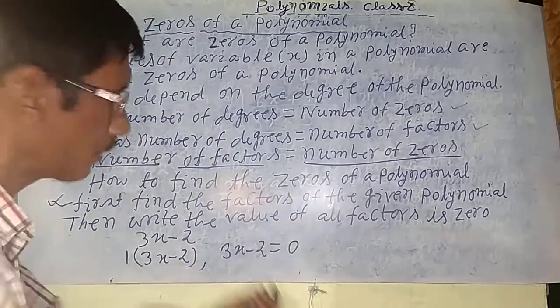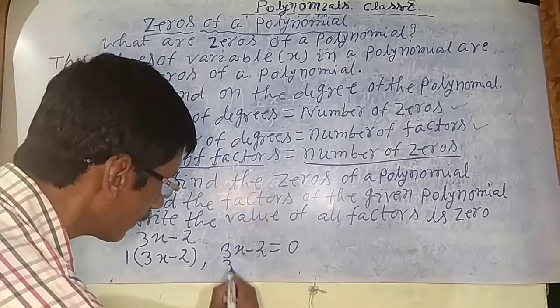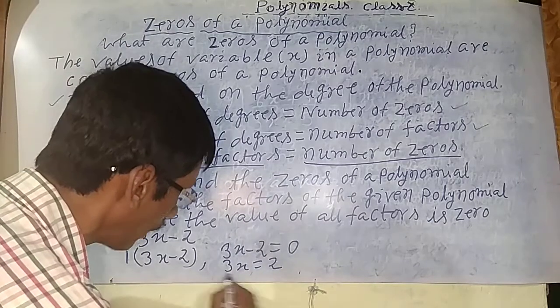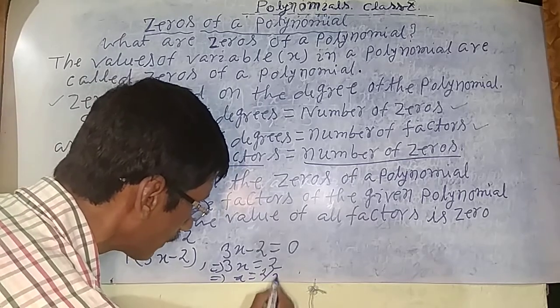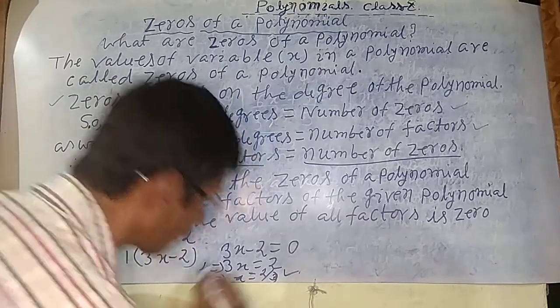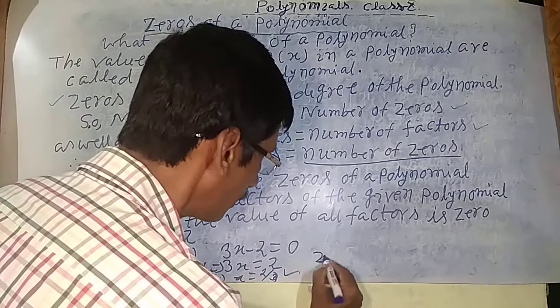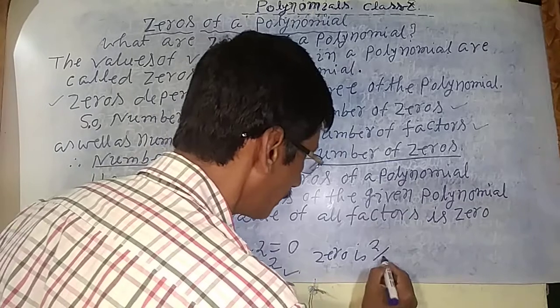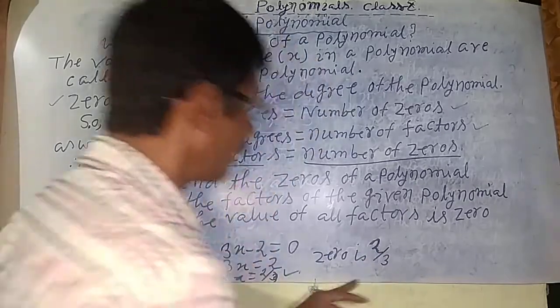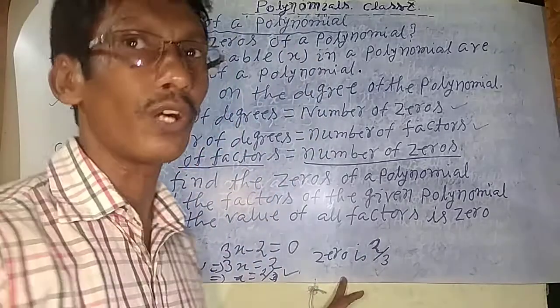Take the value of the one factor it has: 3x equal to 2, and this implies x equal to 2 by 3. This is the zero of the polynomial. So the 1 zero is 2 by 3. This is the value of x.